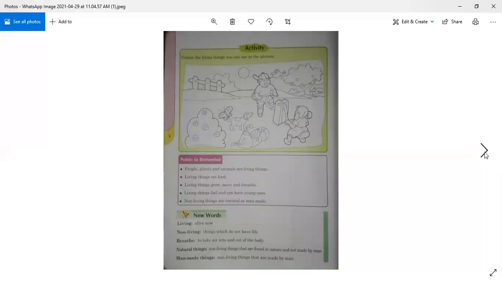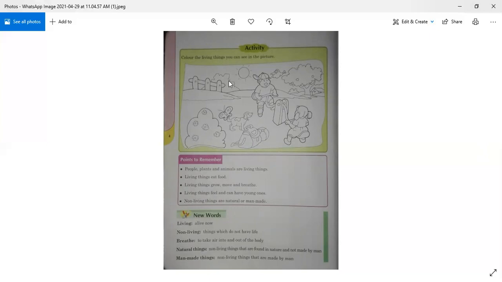So on page 4, there's an activity. Color the living things you can see in the picture. You can see a picture here and you have to color these things which are living things. So take out your color pencils and color the living things only. Only the living things. So let's figure them out. Which things are living things in the picture?